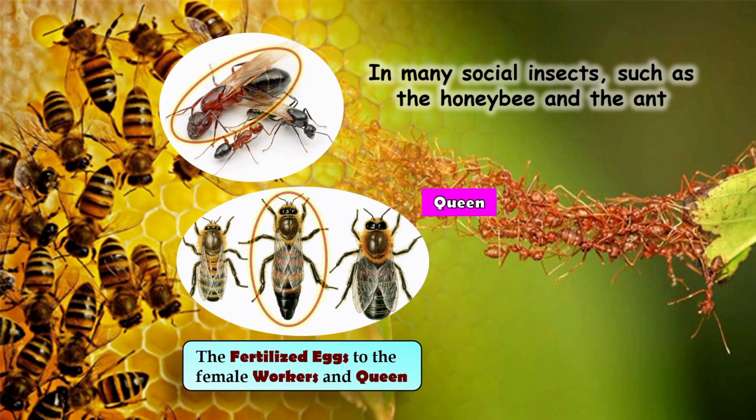Here's the interesting part. The fertilized eggs develop into female workers or new queens depending on how they are raised and what food they receive. So, in these social insects, the way the eggs are treated decides whether the insect becomes a worker or a queen.